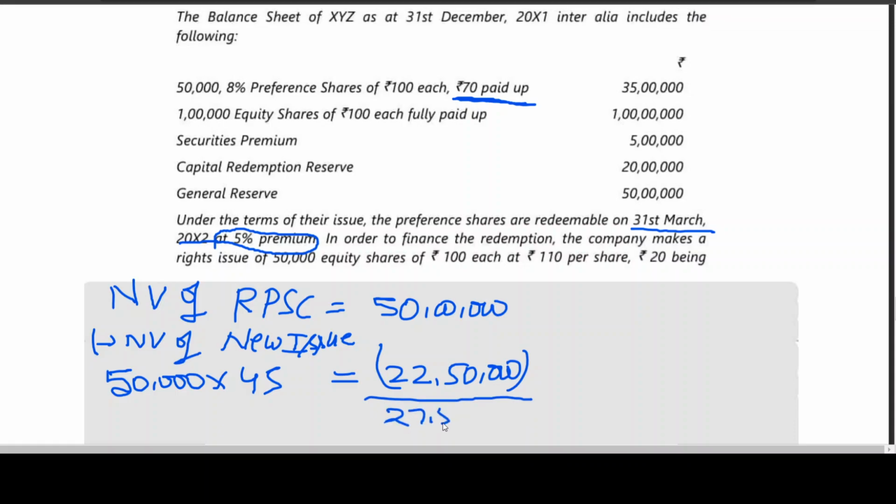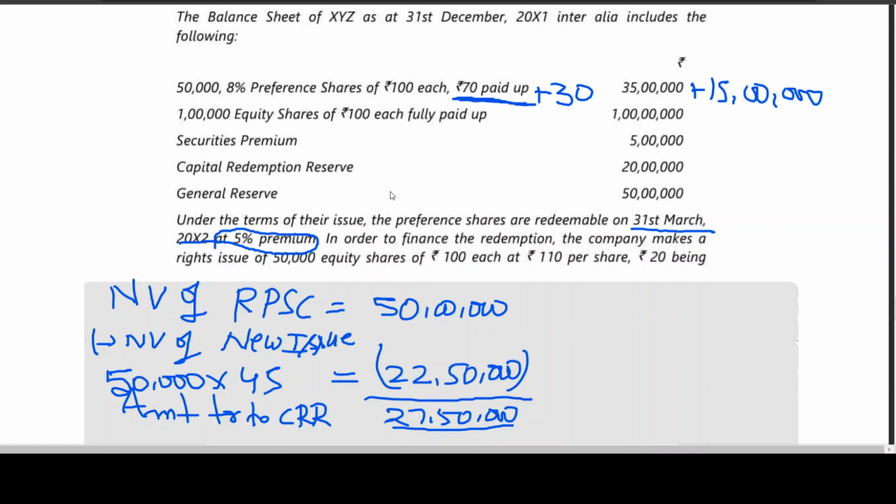So 27,50,000 is the amount to be transferred to CRR. We are following? What is the nominal value of this? Because the 35 lakhs will become, if you add plus 30, then it will become plus 15. So what is the nominal value of RPSC? It will become 50 lakhs.